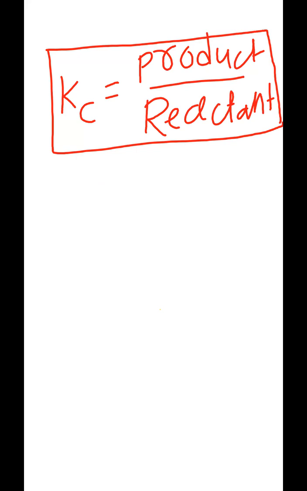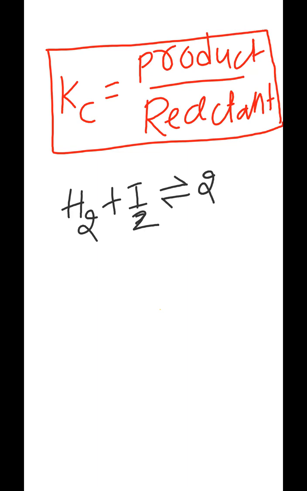Now, in the equation, 1 mole of hydrogen combines with 1 mole of iodine to give rise to 2 moles of hydrogen iodide. So how do we represent the Kc expression? Product concentration divided by reactant concentration. So how are we going to express this equation in terms of Kc?